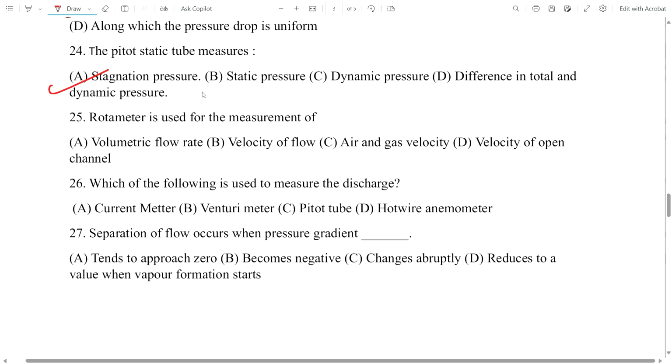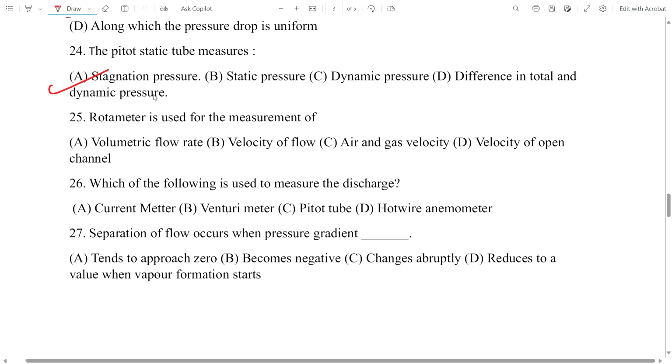As you all know, a pitot tube is a device used for calculating the velocity of flow at any point in a pipe or a channel. In the question, the velocity at the stagnation point is given as 0. So here stagnation pressure will be the correct answer, because only stagnation pressure is given in the options. Because of this stagnation pressure, head is used to calculate velocity at that particular point.